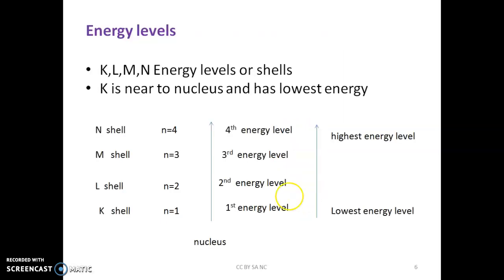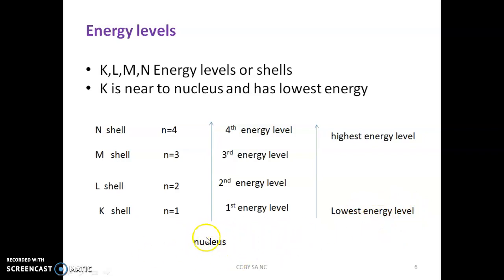Now energy levels. K, L, M, N are some of the energy levels of any element. Energy levels are also sometimes called shells. The K shell or K energy level is the shell with the lowest energy level, and this is nearby to the nucleus.